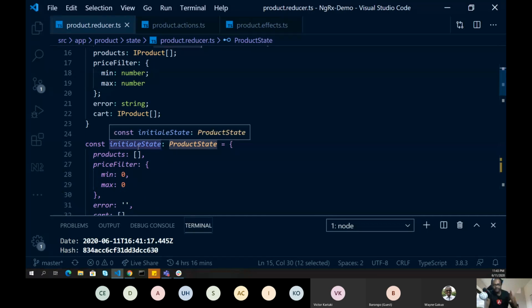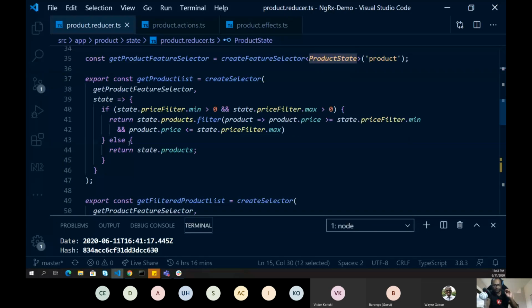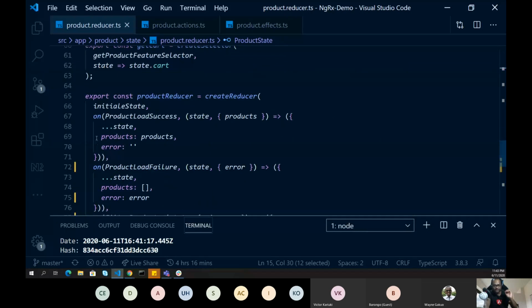If you are using entities, most of the things remain the same, but apart from that, for all this code which you are writing, you get helper functions out of NgRx entity. If I want to add one product into my store, I get a method called addOne, setOne. There are many methods which are available in entities.